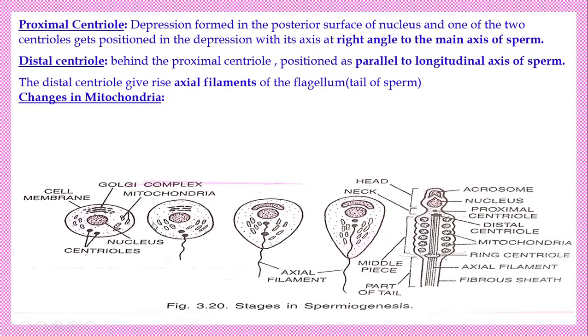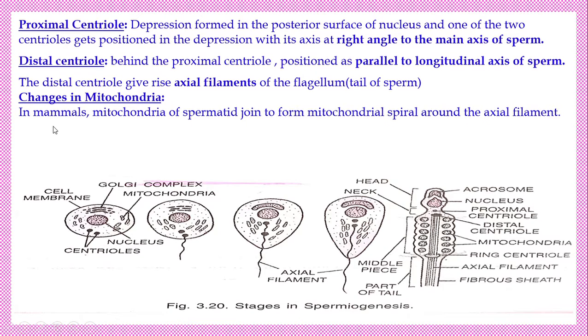Changes in the mitochondria. See, what is the mitochondria? The energy house of the sperm. The sperm has to swim, so who gives the energy needed for that? It is the mitochondria. The mitochondria of the spermatid become a spirally coiled structure around the axial filament. They sit spirally around this axial filament. In mammals, the mitochondria of the spermatid join to form the mitochondrial spiral around the axial filament.